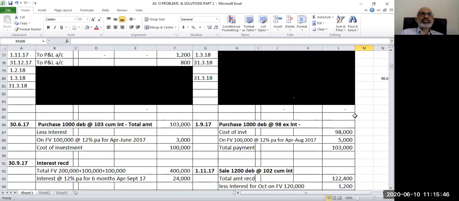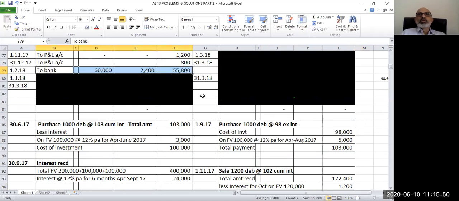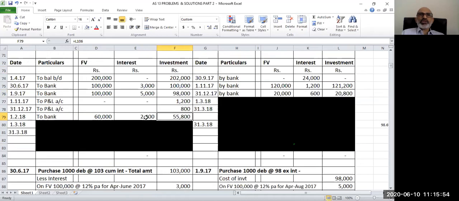So let us see how it gets reflected here. Debit side of my investment account: investment account debit 55,800. 2,400 is interest, so 2,400 is debited to interest account and to bank account. And my face value will be reflected as additional information, which is 60,000 rupees in this particular case. Now this is what we did till 1st of Feb.